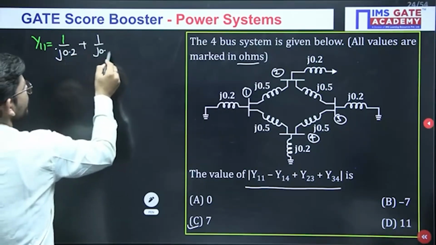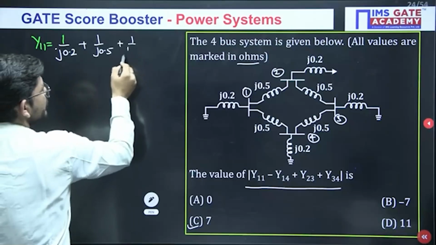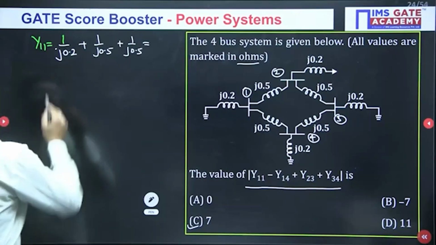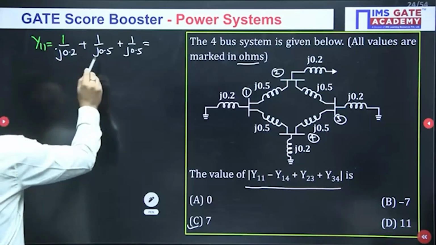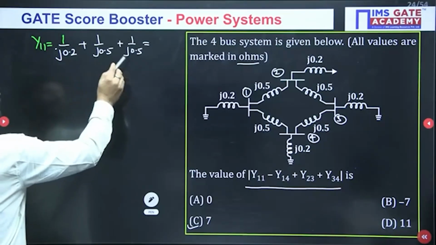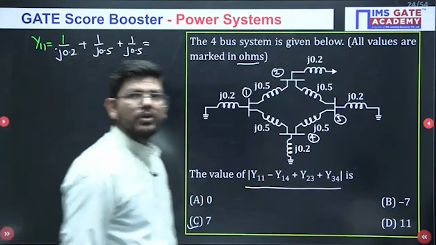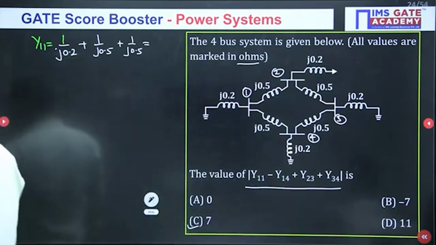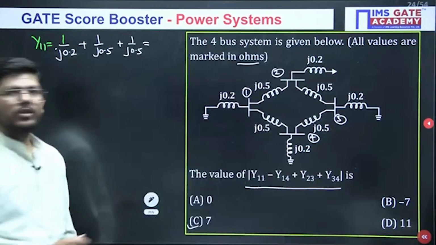Okay. So these elements are connected to bus number 1. Just take the inverse of them, and then finally what will you be getting? You will be getting minus j10, minus j2, minus j2. Okay. So what will be the value of y11? y11 will come to minus j9. Okay.